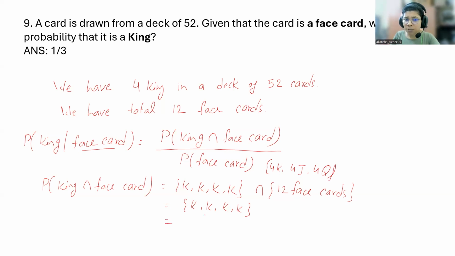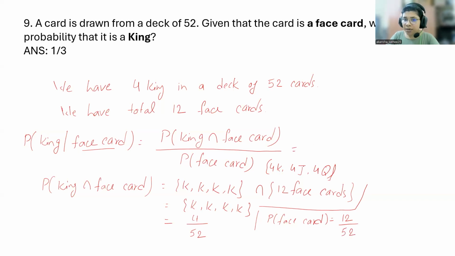So what is the probability of getting a king? It is 4 upon 52. Now, what is the probability of getting a face card? How many face cards are there? As I already told you, it is 12. How many total cards are there? 52.